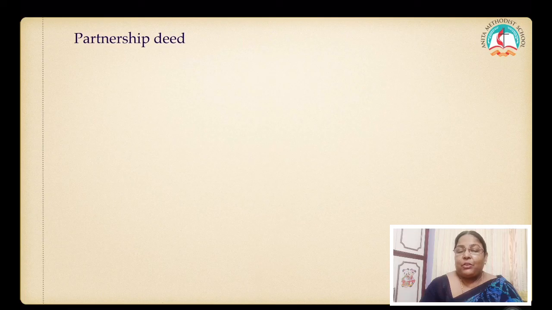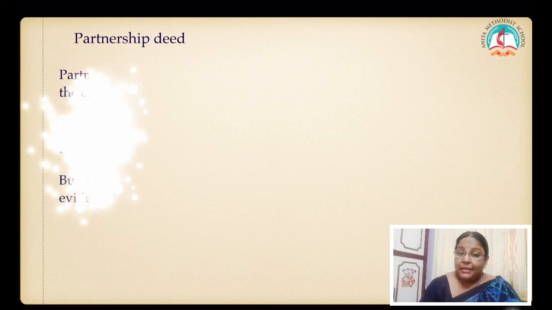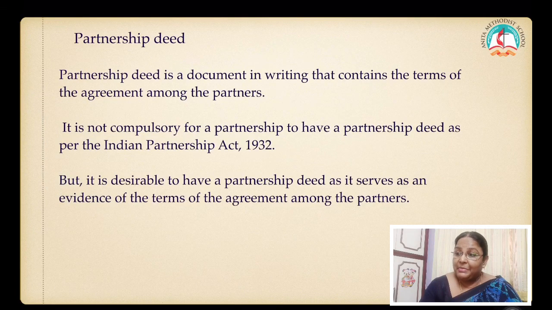Partnership deed. Now we were talking about agreement. Agreement for what? To share the profit or loss. Now this agreement, we said it may be oral or it may be written. What is partnership deed? When the agreement is in writing and they are going to register it, then we call it a partnership deed. Clear? When the agreement is in writing and it is registered, then it is called a partnership deed.